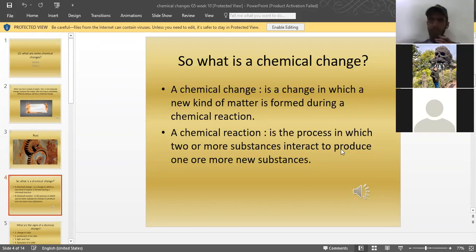Carbon and oxygen reacted and produced carbon dioxide, which plants can use. So we are creating a new kind of substance or matter. This is a chemical reaction. In a chemical reaction, two or more things react with each other to produce a new kind of matter, a new kind of substance. Okay. Now the next slide.